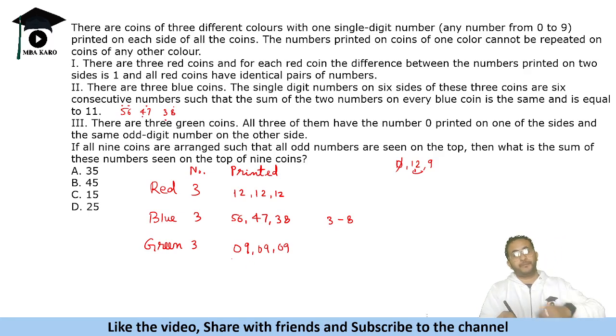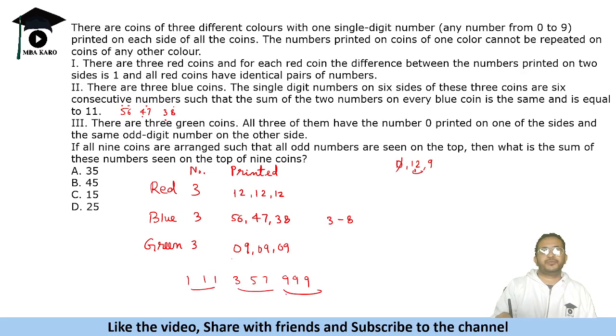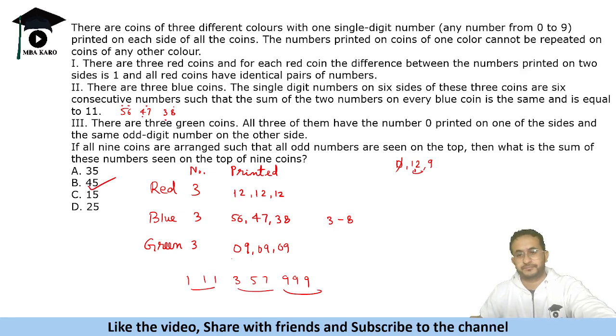Now all coins are arranged such that odd numbers are seen on the top. So their sum is 1, 1, 1, 3, 5, 7 and 9, 9, 9. So 3 plus 15 is 18, 18 plus 27, 45 will be the answer of this question.